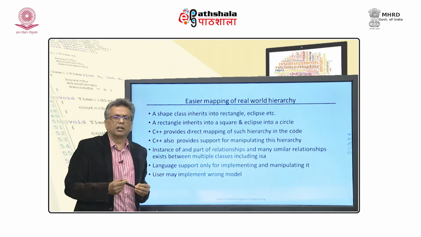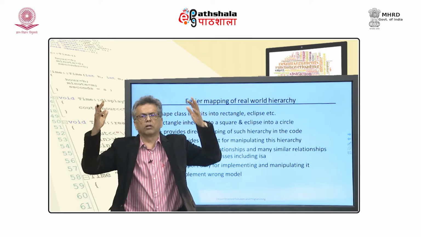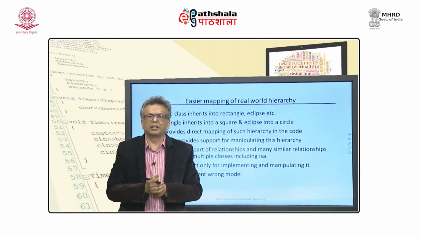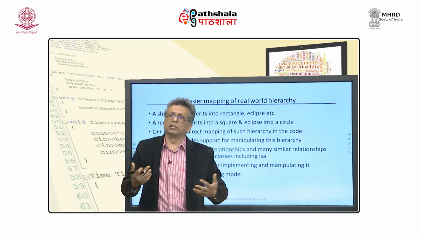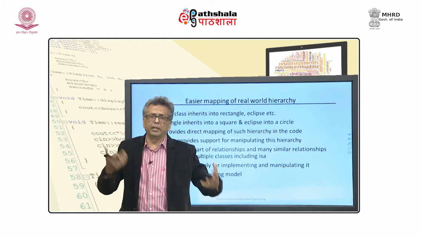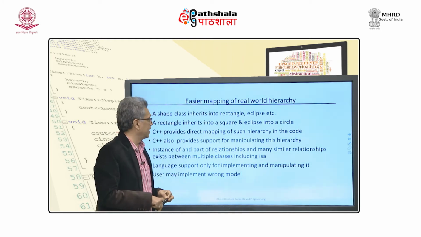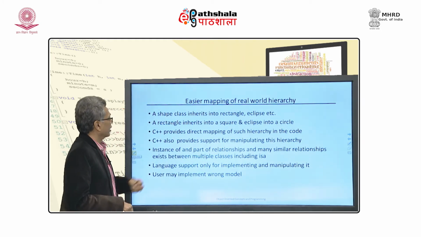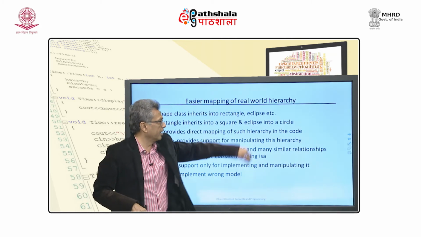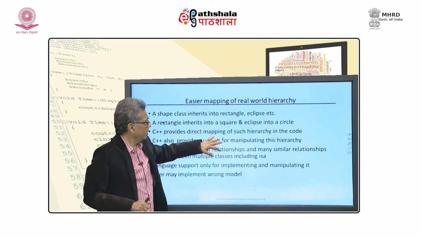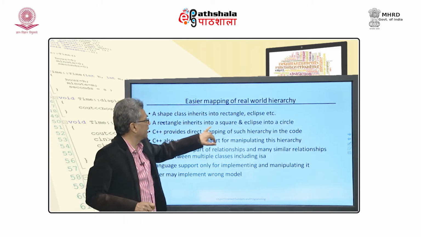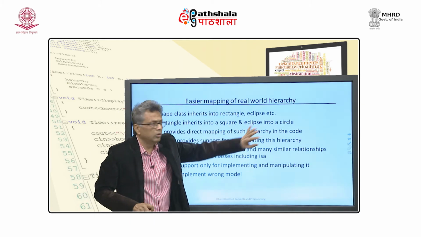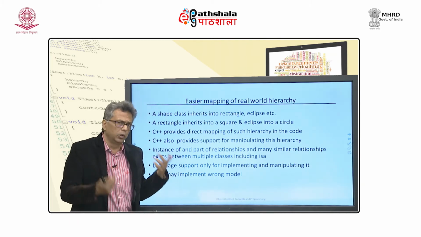Not only that, the real world also has a lot of inheritance, natural, and if you want to model that thing and the language has a built in type for it, it becomes very easy for you to model that. For example, shape inherits into rectangle and ellipse, and then rectangle inherits into square and ellipse into circle. So, that is possible, you can do it.